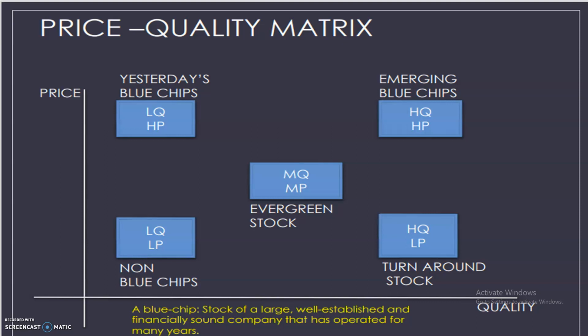Here quality means the financial performance quality. So for yesterday's blue chip shares, first of all let me tell you what blue chip shares are. A stock of a large, well established and financially sound company that has operated for many years. So from the long term, the company's shares which are there in the market, those companies are financially sound and the shares are still well performing in the market. That type of shares are called blue chip shares.